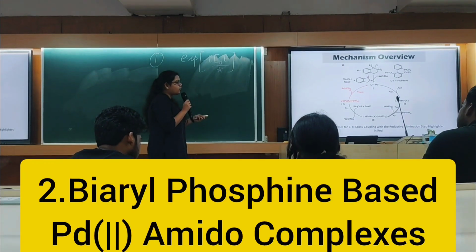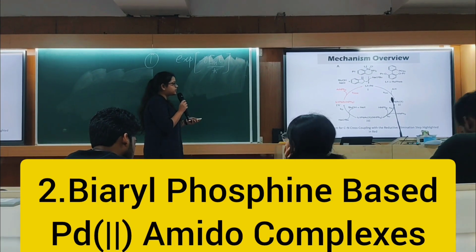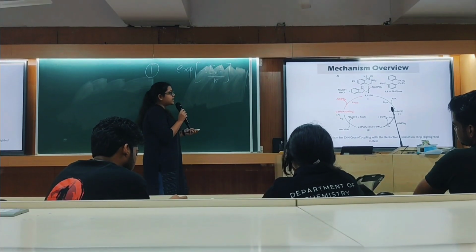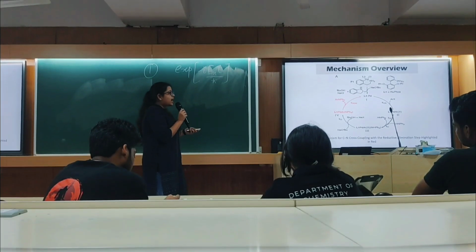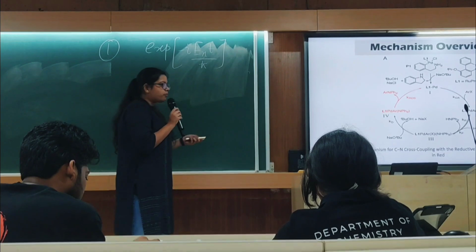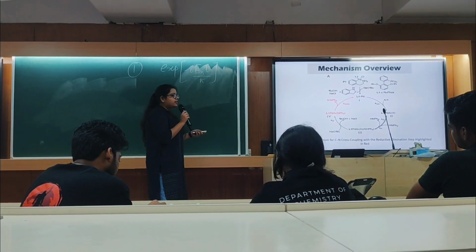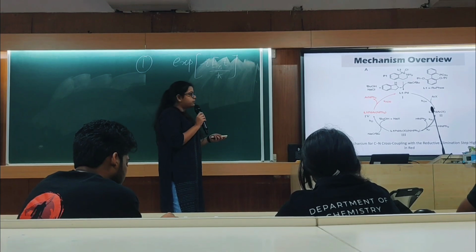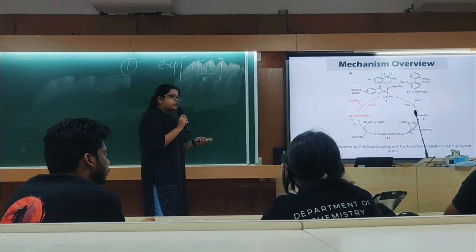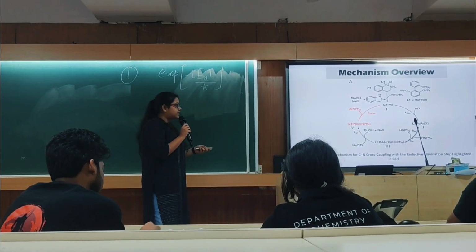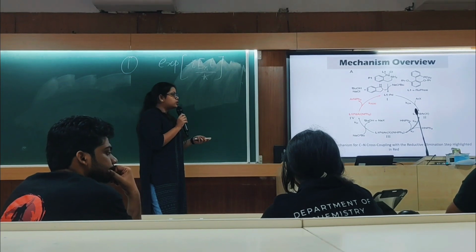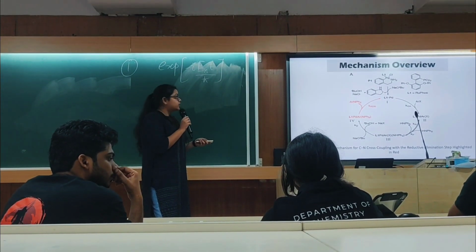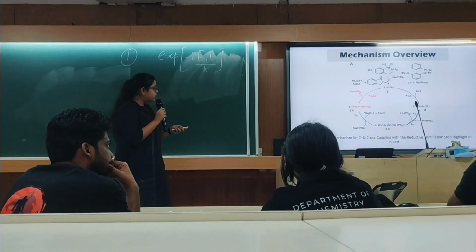The coupling is as follows, and we can see that the reaction mechanism goes through complexes 1 to 4. The Pd catalyst is activated with a base, and it generates the Pd(0) complex, which is complex 1. Then it reacts with aryl halide through oxidative addition and forms complex 2, which is a palladium(II) complex, which binds with the amine to form complex 3, and which is treated with base to form complex 4.